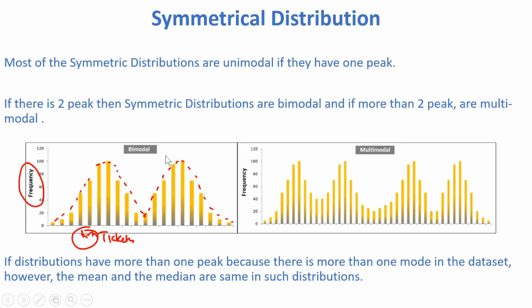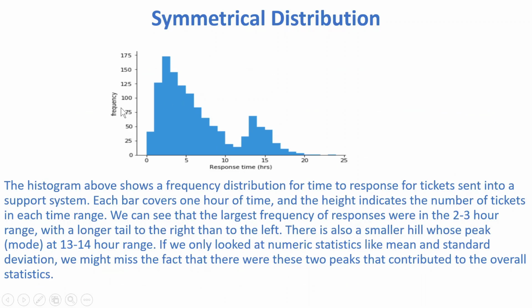Let's understand this bimodal by using an example. This is the frequency, this is the response time of ticket generation. The histogram above shows a frequency distribution for time to response for tickets sent to a support system. From 0 to around 3 hours, between 2 to 3 hours, the frequency of tickets sent is very high, you can see here, but after that it decreases till around 11 hours.